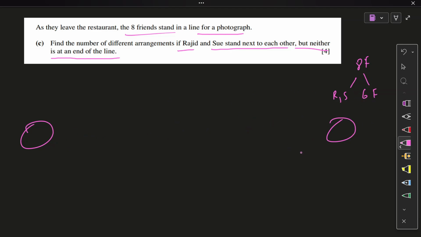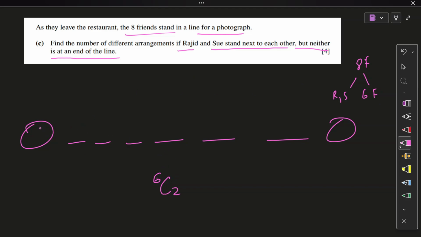I can say any two can occupy these positions at the end, and the remaining, how many remaining? Eight minus two is six. So one, two, three, four, five, six. These six, and these two ends, seven, eight, can have any two people, but they must not be Rajat or Sue. Now see, here comes the context part. Out of the six people I have, which do not include Rajat and Sue, any two, please come and stand on the ends, these two ends, right?